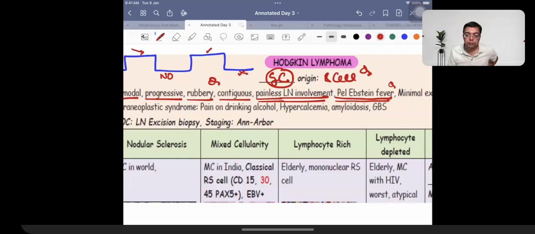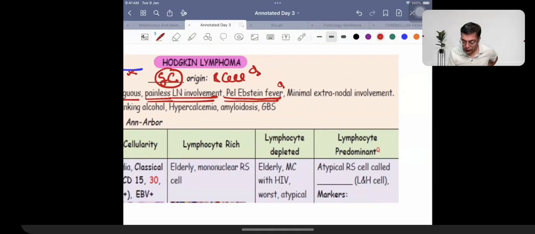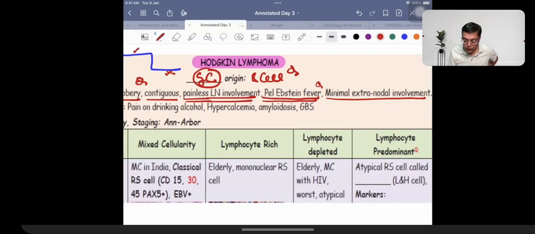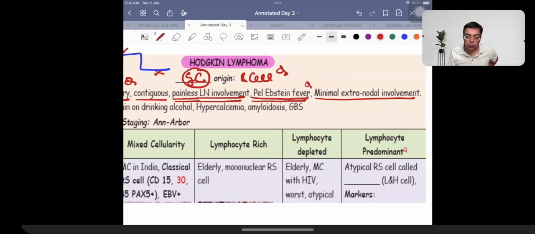Pel-Ebstein fever. As I'm mentioning this fact again, there is minimal extranodal involvement in these patients. So whenever the question talks about the patient having involvement of the spleen, involvement of the testicular tissue, or involvement of the CNS, that is all an indicator for non-Hodgkin's lymphoma.